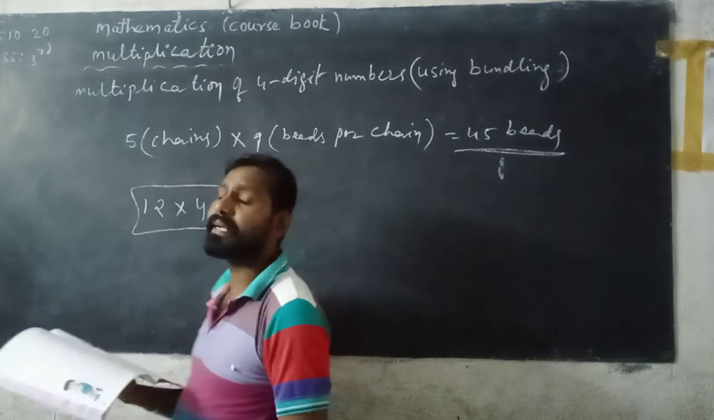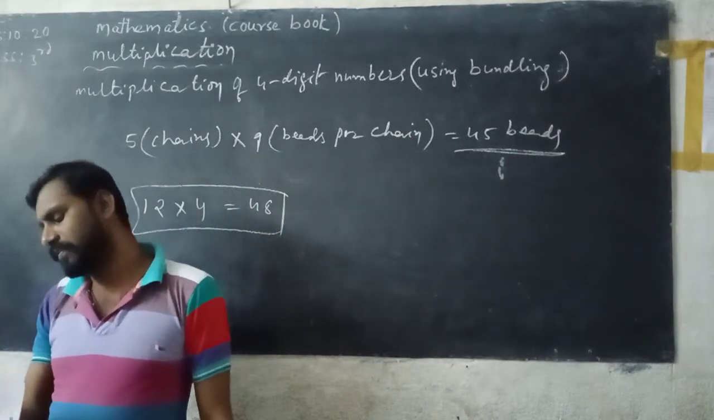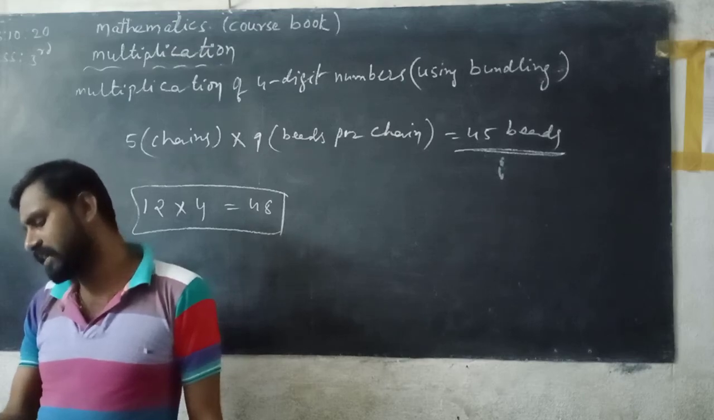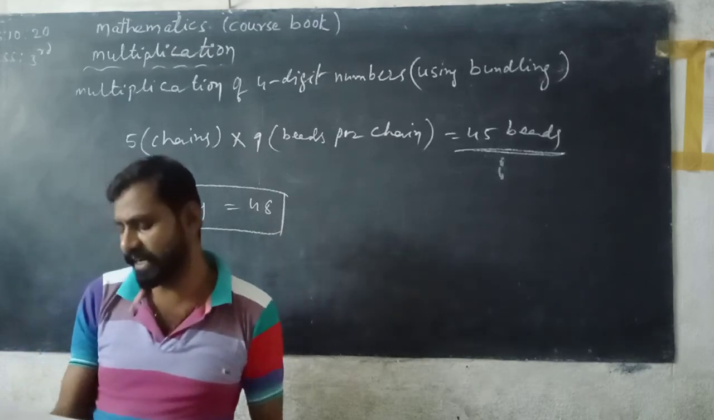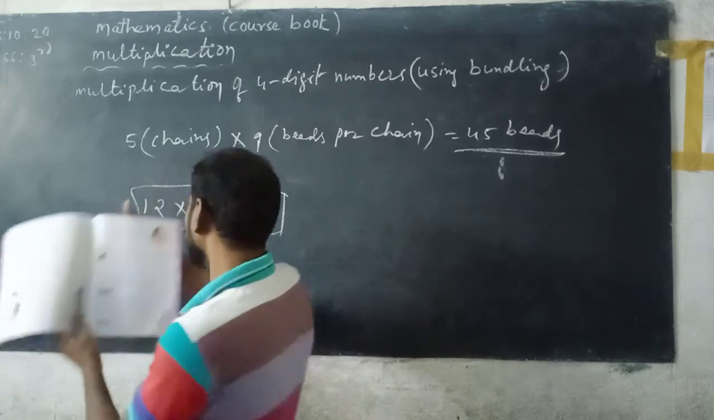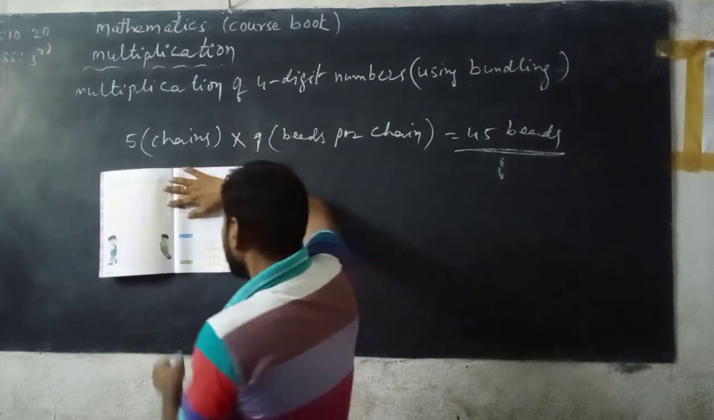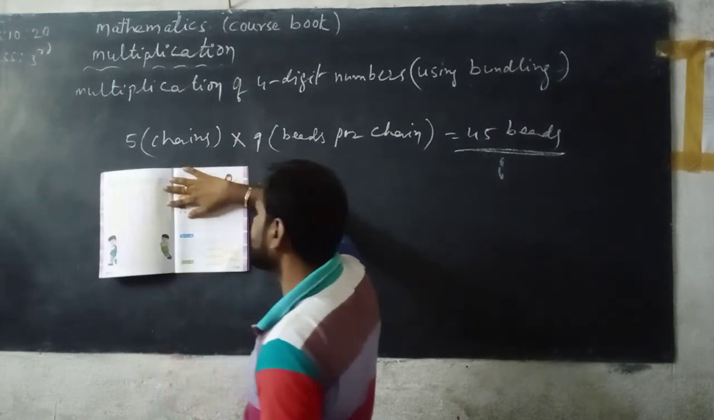Multiplication is repeated addition. So multiplication is a short way to find the sum of adding the same number many times. See, let us see a few more examples. There are 5 groups of stars. Here how many groups are there? 1, 2, 3, 4, 5 groups. There are 6 stars in each group.